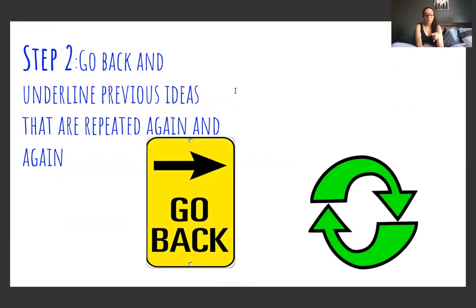So we're going to go to step 2. I'm going to read it a second time, and I'm going to think about the ideas that are repeated, and I'm going to underline them. Notice I'm not going to underline the entire sentence. I'm going to just underline the repeating ideas. Okay.